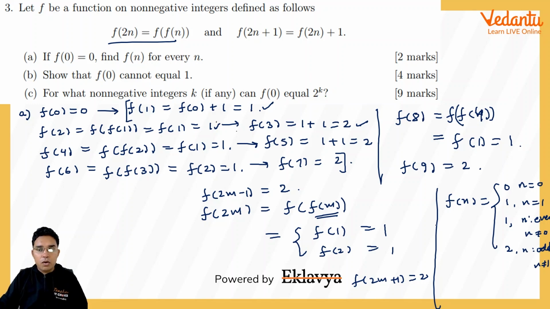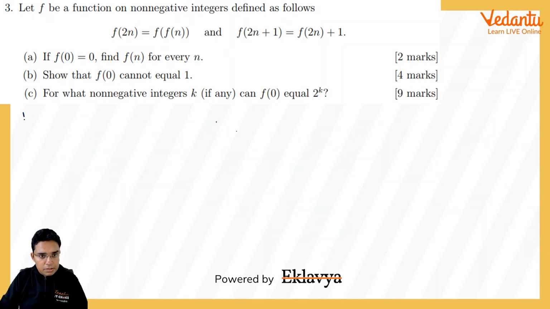So this is how this function will be behaving for this a part. Now coming to the b part, which says show that f(0) cannot be equal to 1. Let us see what is the problem with this f(0) becoming equal to 1. Let us assume this is equal to 1.